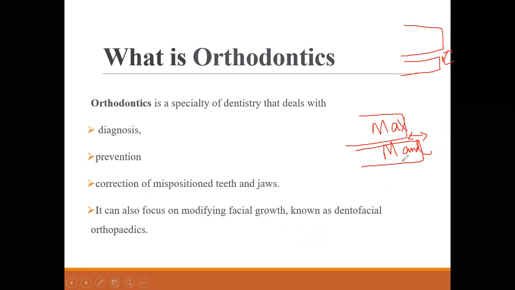It means the patient does not have a proper jaw relationship. So once we alter this jaw relationship, ultimately the patient will have modification of facial growth. So we do modify facial growth in orthodontics.